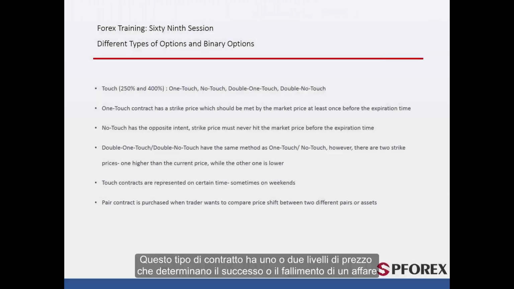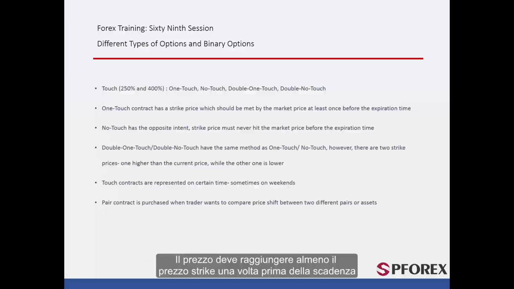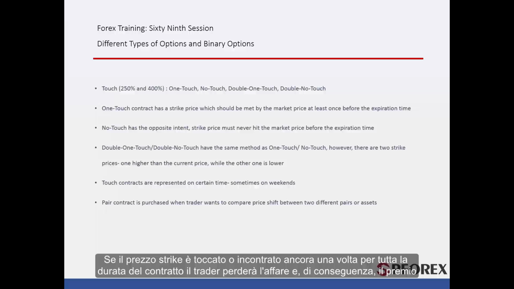Touch. This kind of contract has one or two price levels, which determine the success or failure of a deal. Following subtypes clarify the contract conditions that must be fulfilled for a profitable deal. One touch. Price must at least reach the strike price before the expiration time. It does not matter if the price crosses or touches the strike price multiple times. The profit is achieved from this contract. No touch. If the strike price is touched or met even once throughout the duration of the contract, a trader will lose the deal and consequently the premium.